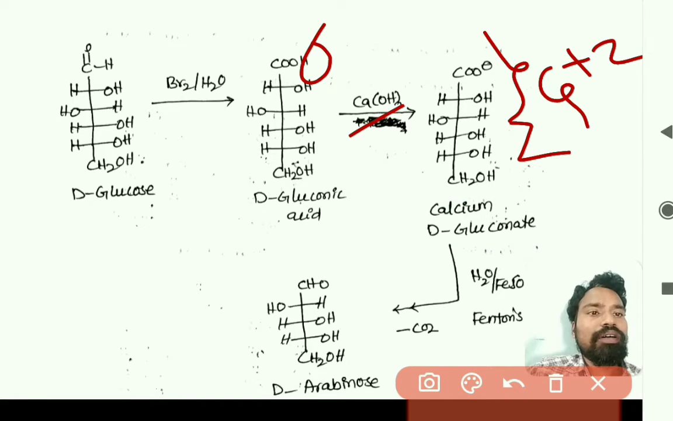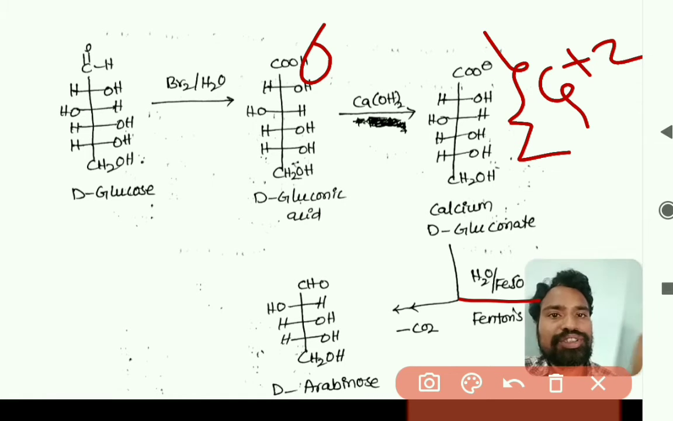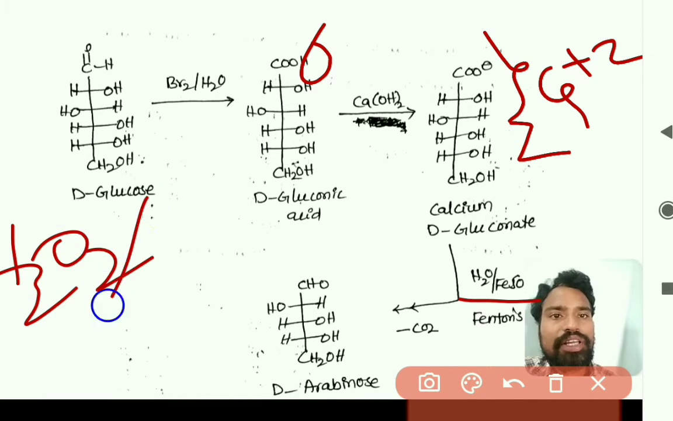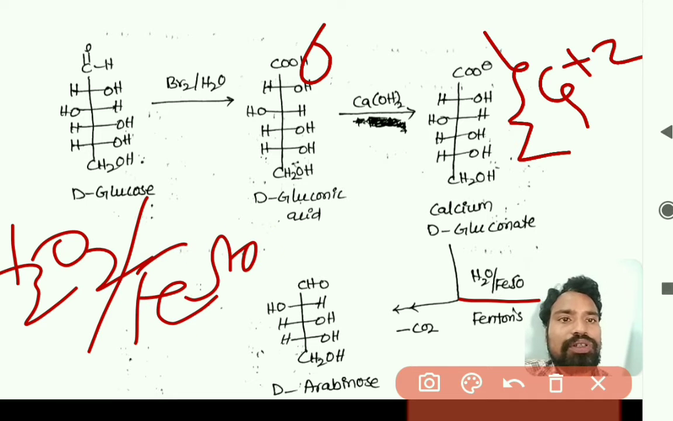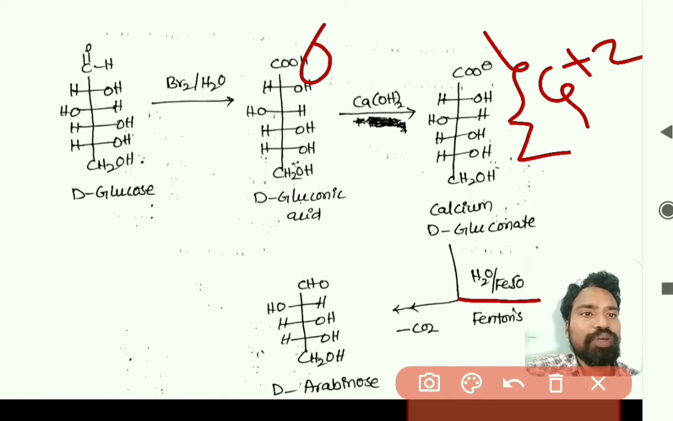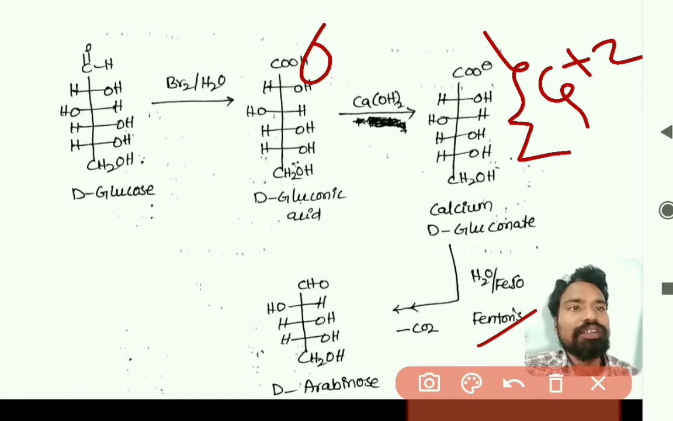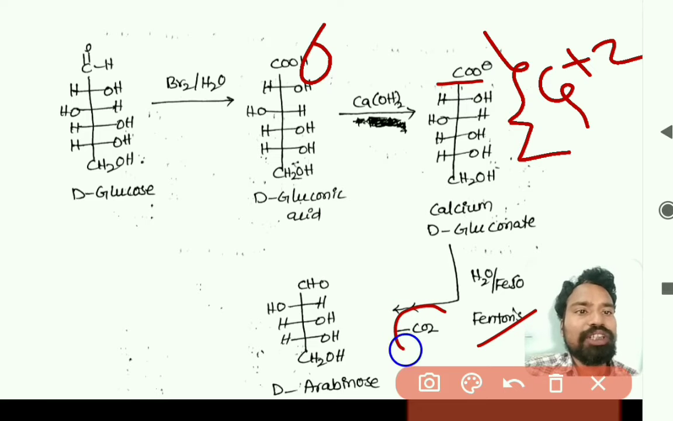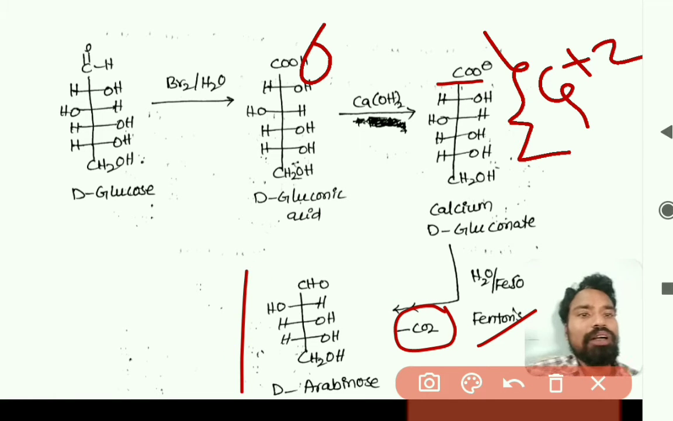Upon reaction with H2O2 and FeSO4, hydrogen peroxide and ferrous sulfate, that is called Fenton's reagent. So when this calcium gluconate is treated with Fenton's reagent, the C double bond O leaves as CO2, and arabinose is formed. The next carbon.